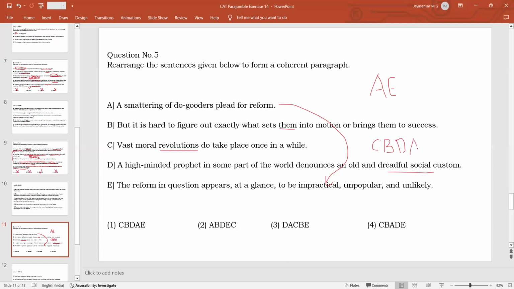Then that change happens, even though it seems initially that the change is not going to happen, or it is going to be impractical, but generally it happens. So this is how moral revolutions take place. So CB means the moral revolutions do take place, even though not regularly, they do take place once in a while, but we cannot exactly figure out how this happens, or what is the initial thrust as a result of which these revolutions happen, or how they succeed. We don't know.